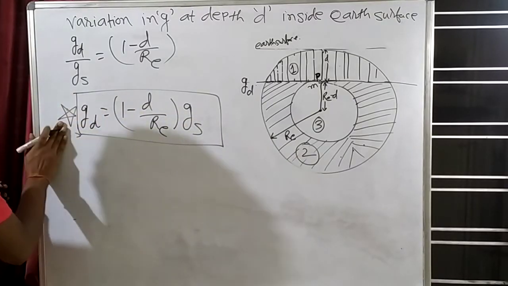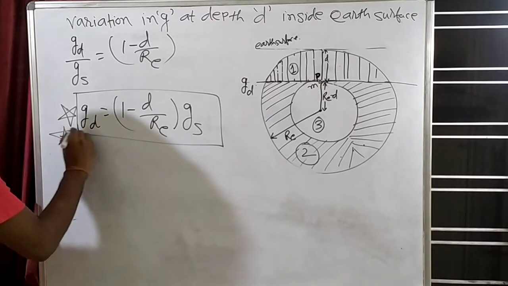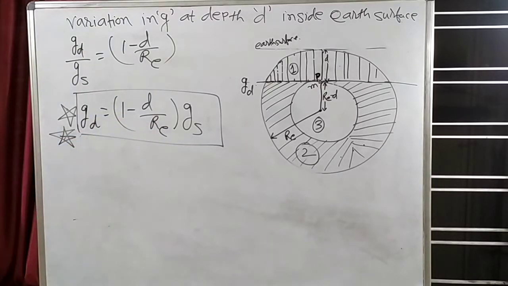This formula you have to memorize. So make a star mark on this. This formula you have to memorize, that g_d is equal to 1 minus d by R_E into g_s.